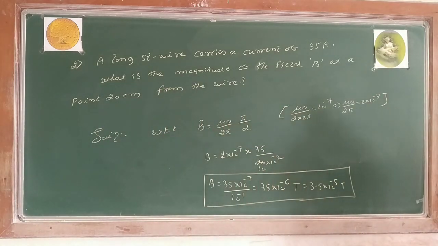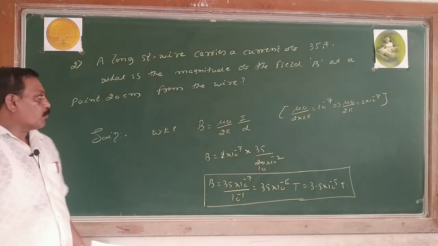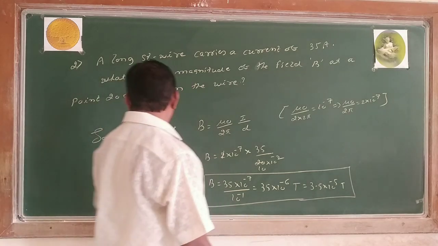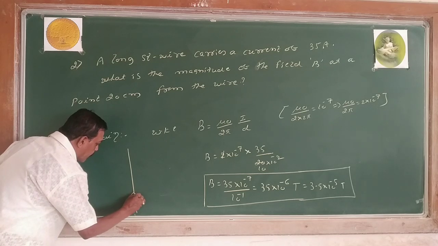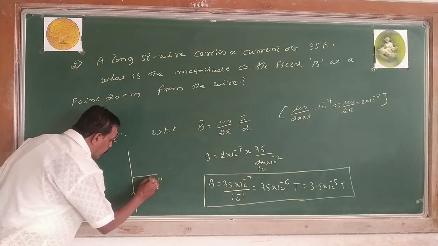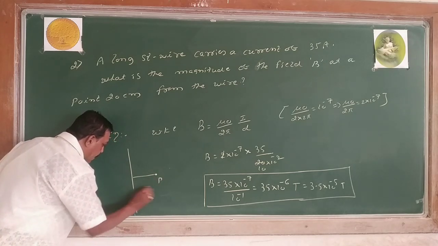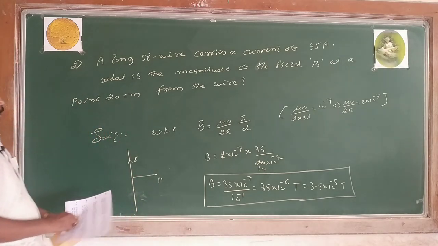Then what is the direction? Now he has mentioned in the problem, figure D7. The conductor is carrying the current. You want to ask the magnetic field at a point P. Now this is the current. He has mentioned the figure. Then what is the direction?